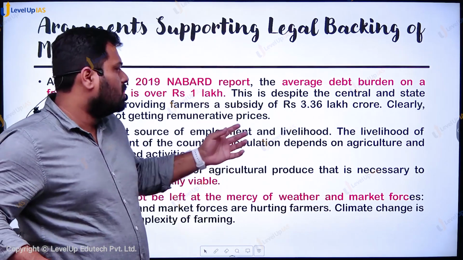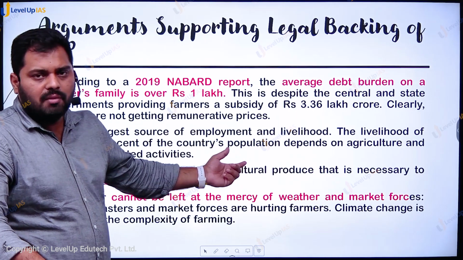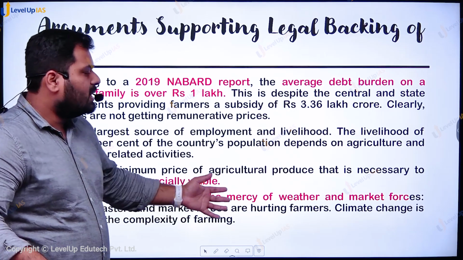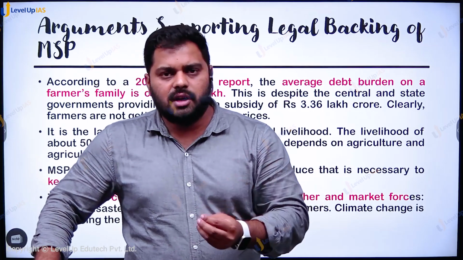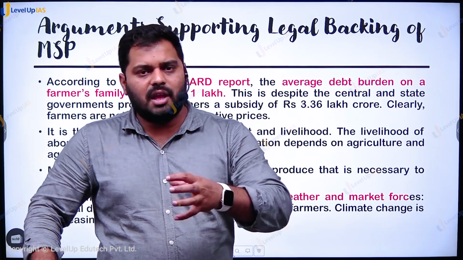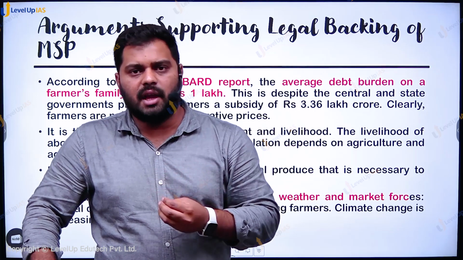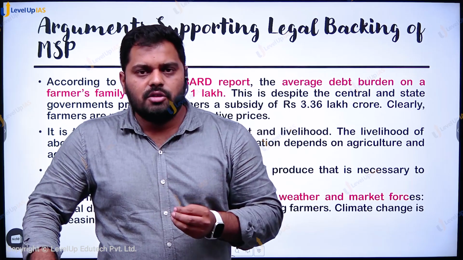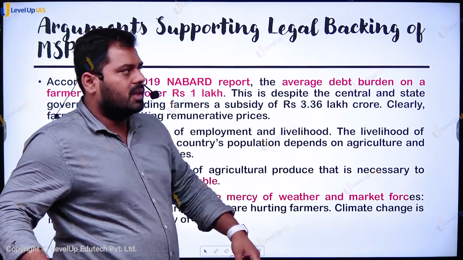should also continue because there are certain reasons. Agriculture being the largest source of livelihood in our country, that needs to be protected. Simply, there are certain other factors which are beyond human control, like weather, extreme weather conditions, flood, drought, etc. So in that situation also, if there is no MSP and certain market intervention mechanism, farmers will be left at the mercy of someone else and no one else, right? So in that situation, this kind of intervention is highly needed from the government.